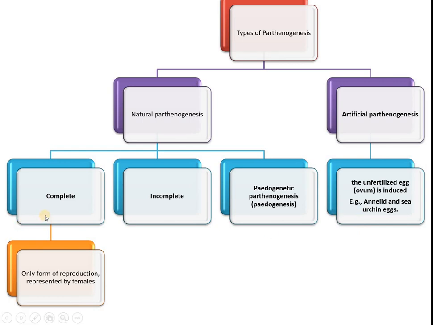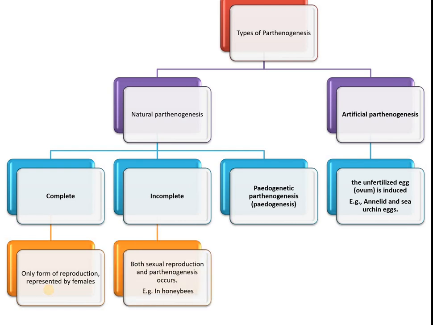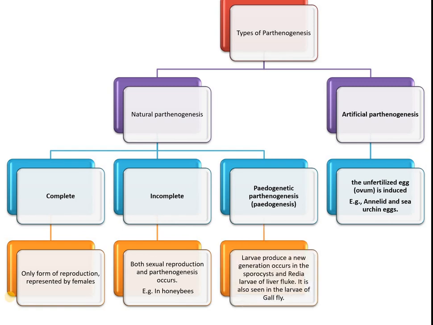Here in complete natural parthenogenesis, it is the only form of reproduction, represented by the females. So that we call this one complete natural parthenogenesis. In incomplete parthenogenesis, both sexual reproduction and parthenogenesis occur. So both will take place. That's why we call this one incomplete. The example, honeybee.